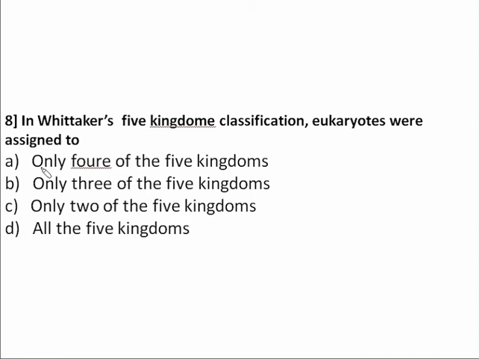See the options: only 4 of the 5 kingdoms, only 3 of the 5 kingdoms, only 2 of the 5 kingdoms, all the 5 kingdoms. We already know about this question. Only 4 of the 5 kingdoms are eukaryotes, so that is our answer.